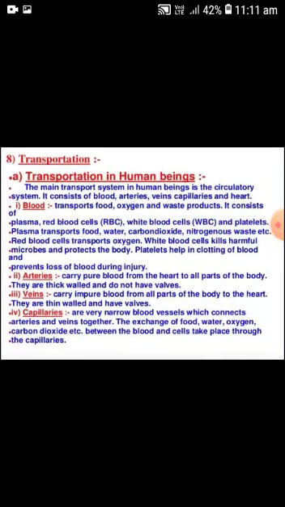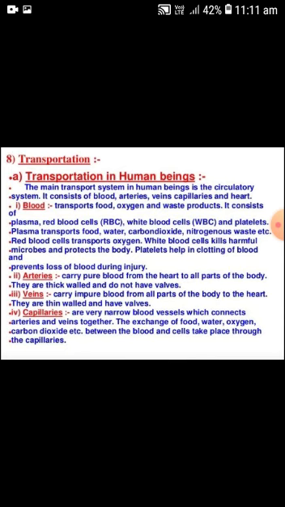The blood corpuscles are three types of cells which freely float in the plasma: RBC, WBC and blood platelets. The RBC is also known as erythrocytes, WBC is also known as leukocytes and the platelets are known as thrombocytes. The erythrocytes, RBC, are circular, biconcave and denucleated.